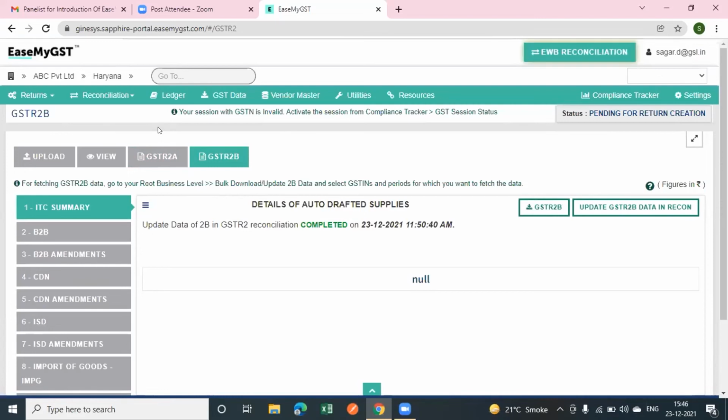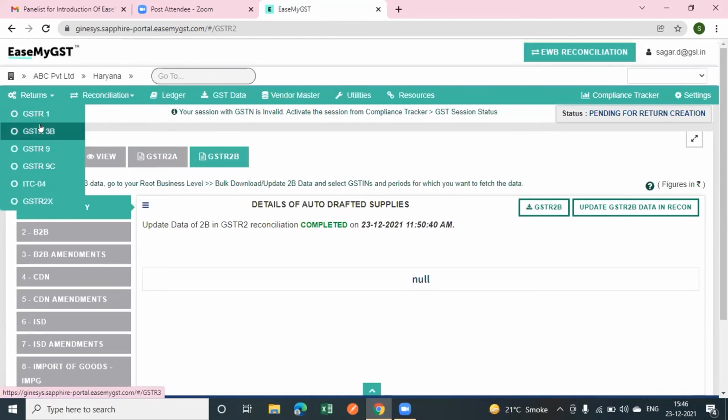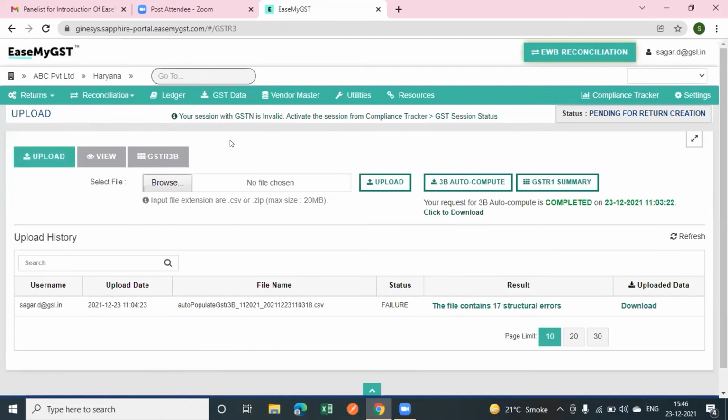Now I will show you the basic feature of GSTR3B also. By clicking on returns, you can view this GSTR3B. Same procedure: the data which is uploaded on the EaseMyGST portal, either through integration or through Excel, either on GSTN level or PAN level. By clicking on this option, GSTR3B auto compute, the GSTR3B will be generated PAN wise or GSTN wise. The Excel report will be downloaded at your end.